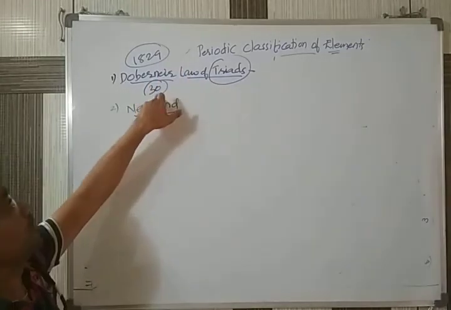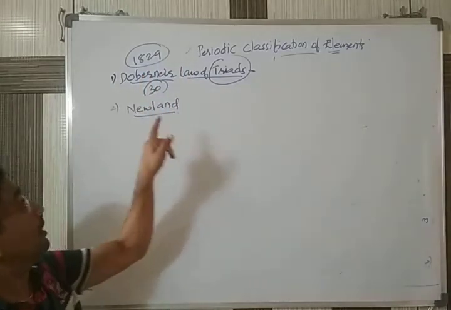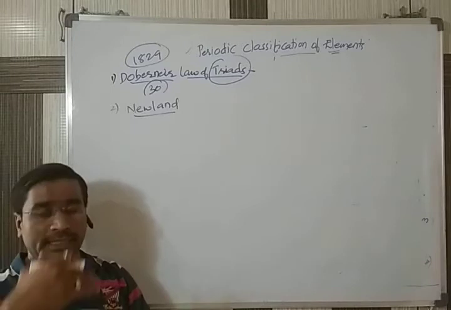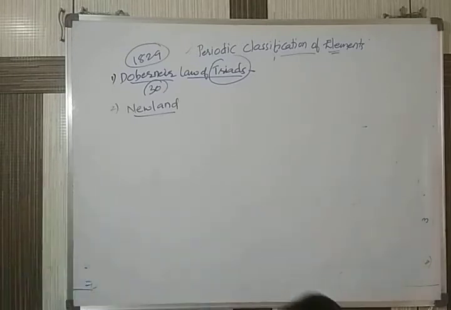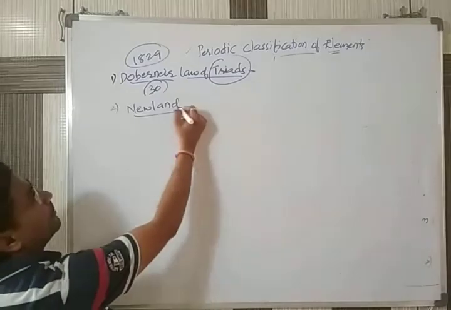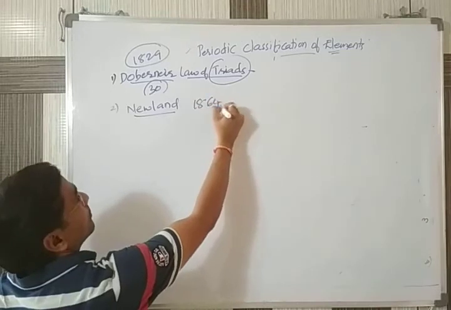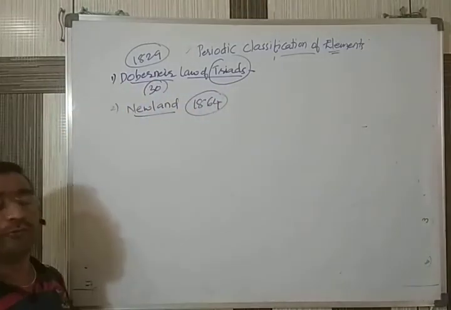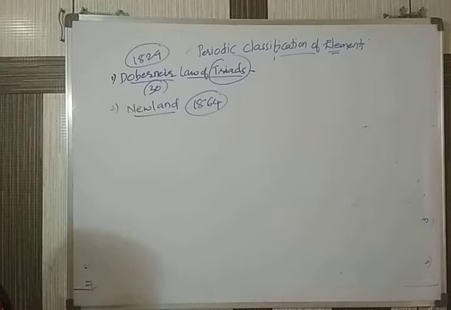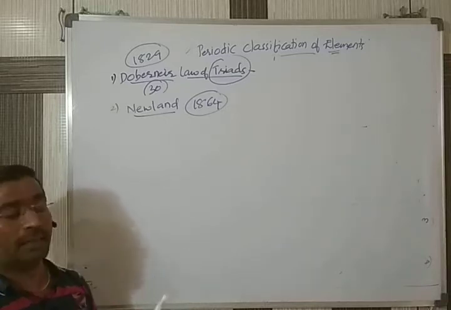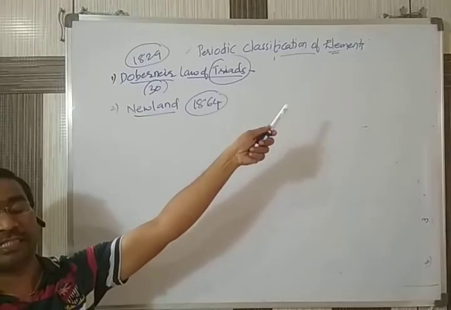By that time, approximately 30 elements were discovered. After a long gap of around 20 years, in the year 1864, Newlands gave one more type of classification.